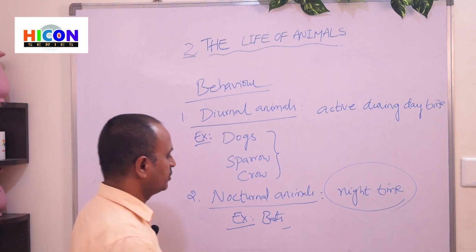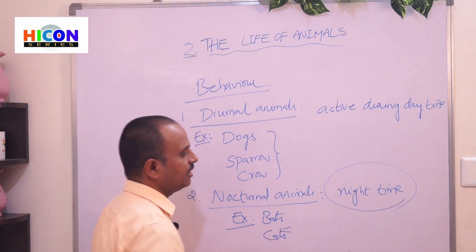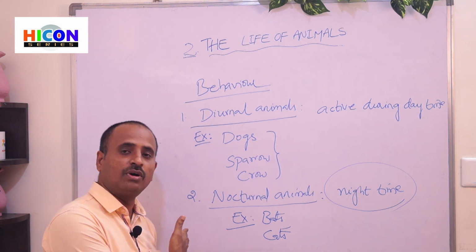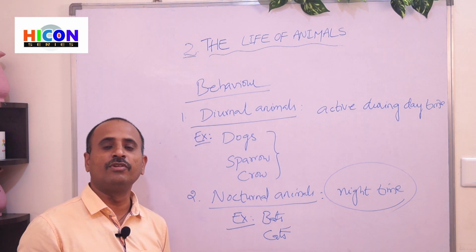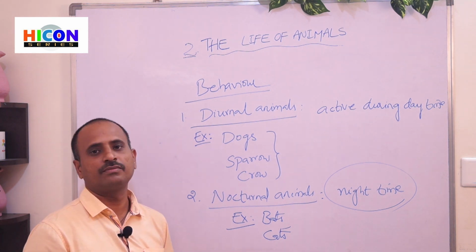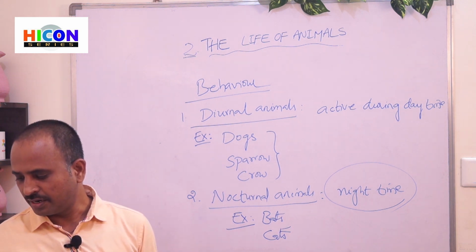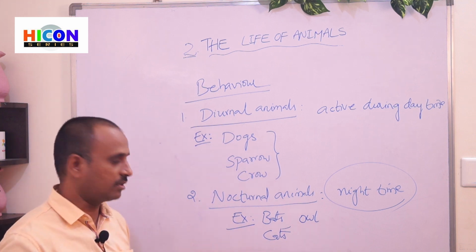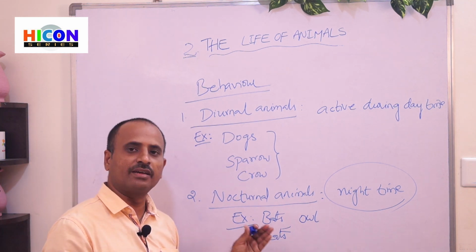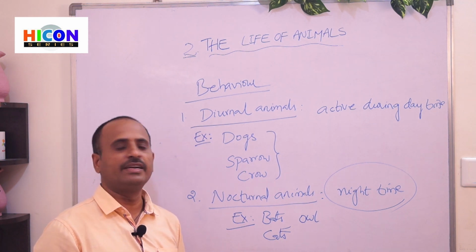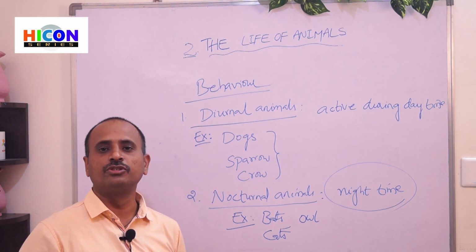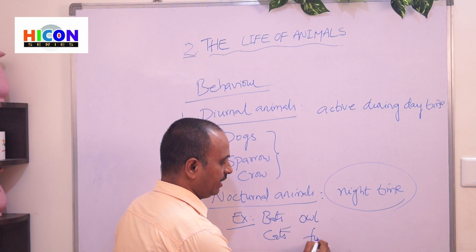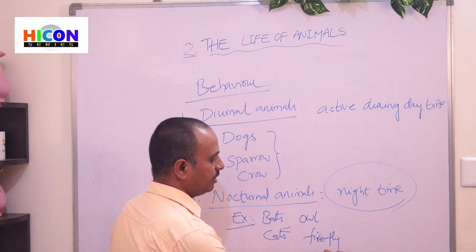Bats and also cats. Cats are also examples for nocturnal animals. They are active during the night time and they can move also during the night time. And they will find their food during the night time also. So bats and cats and some owls. Owl is also an example for a nocturnal animal. It can also move during night time in search of its food, and it can perform its daily life activities during the night time. And some types of flies like firefly. Firefly is also an example for nocturnal animals.